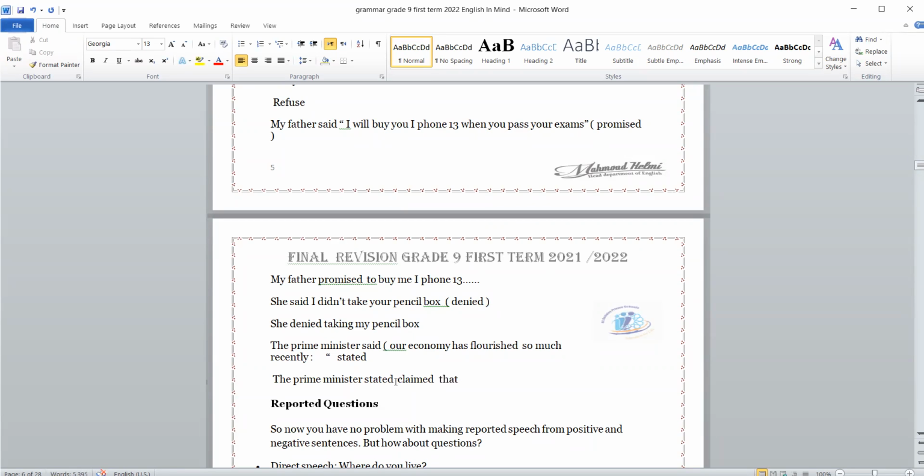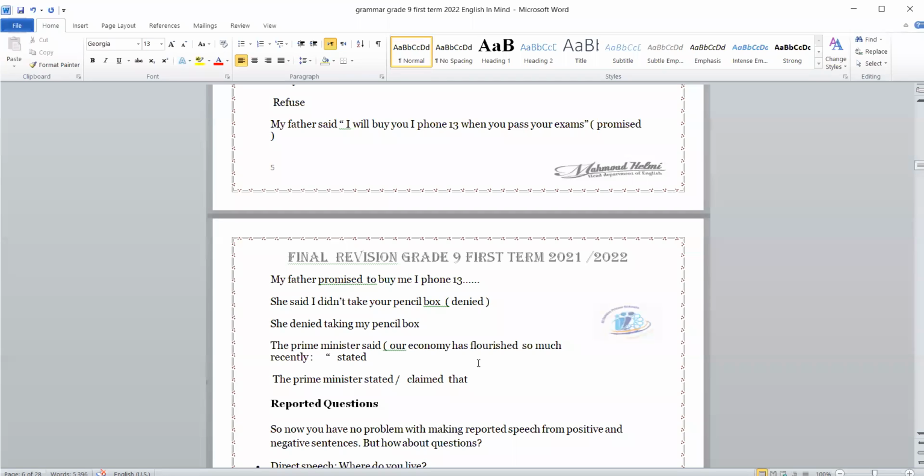These verbs are followed by a clause. These verbs, stated and claimed, are followed by what? Are followed by a clause. When I say a clause, I mean subject verb. So the prime minister stated or claimed that, yes, economy has flourished so much.